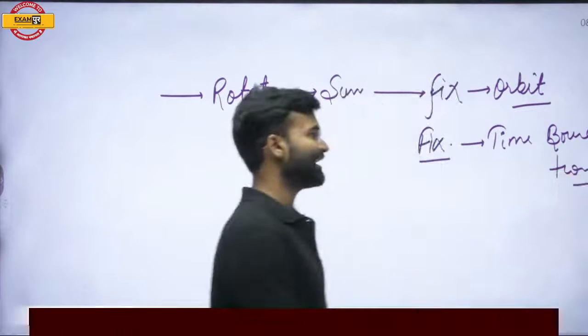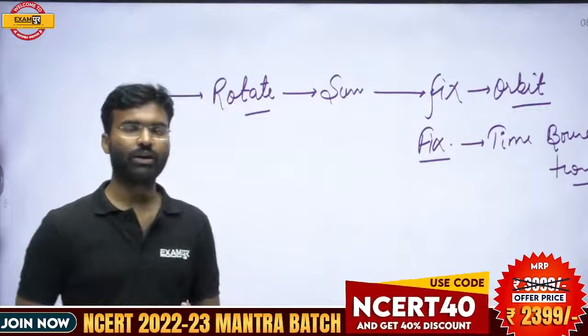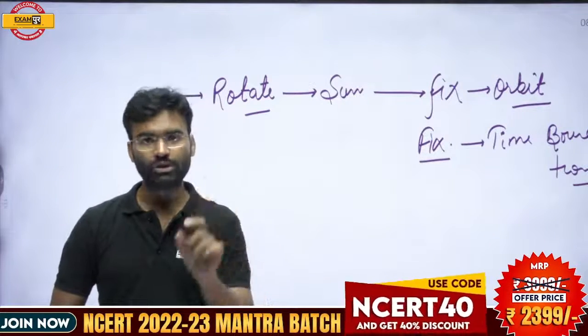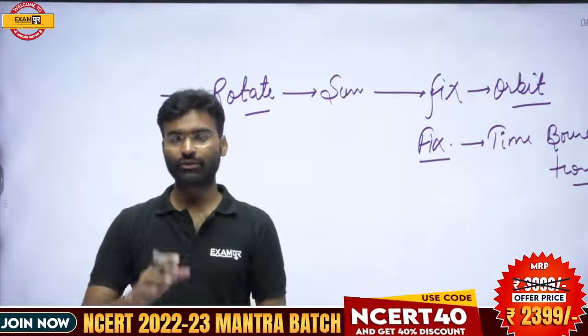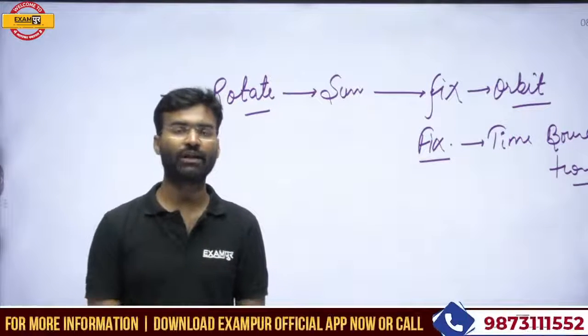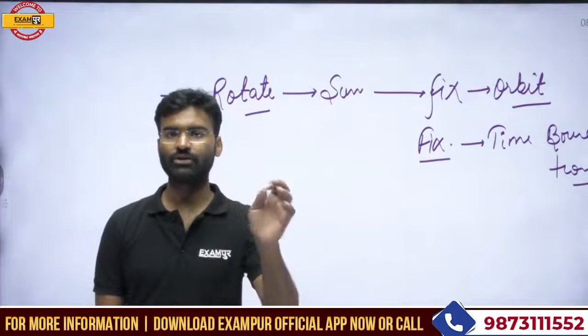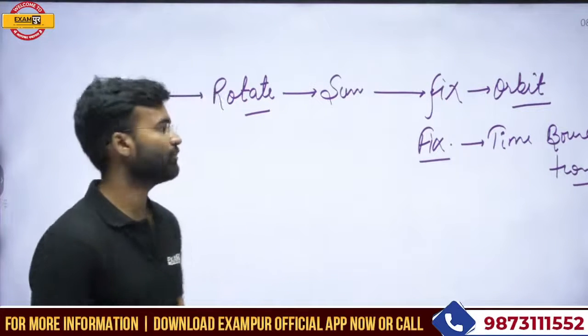That means the revolution time period is approximately the same, and the revolution orbit should also be the same. Okay, so it should be fixed.